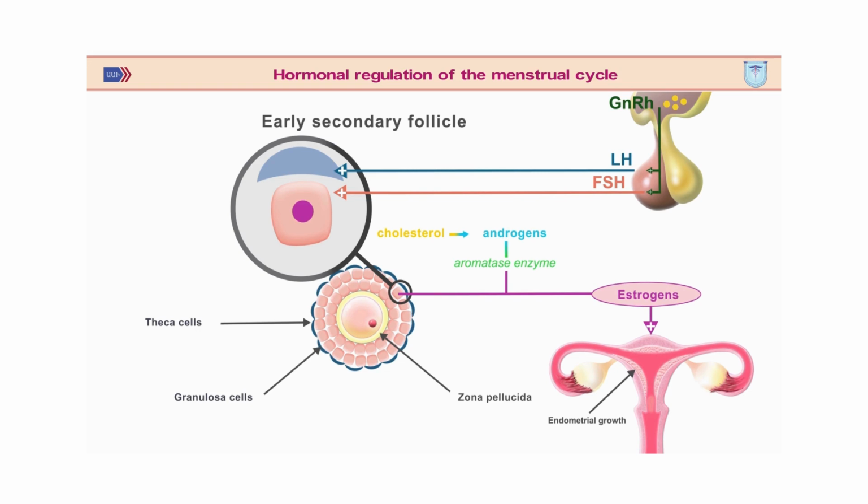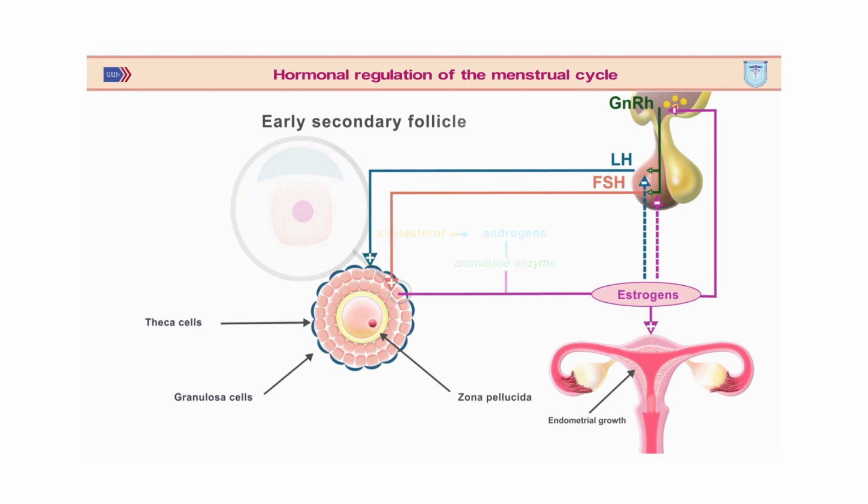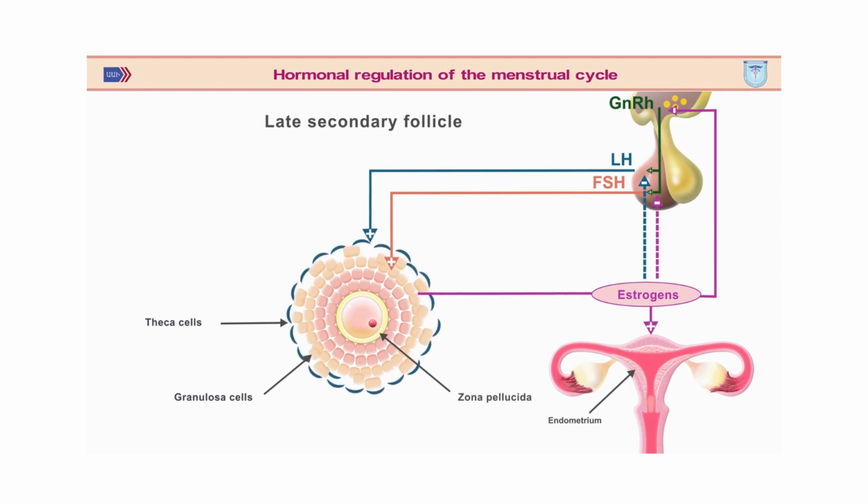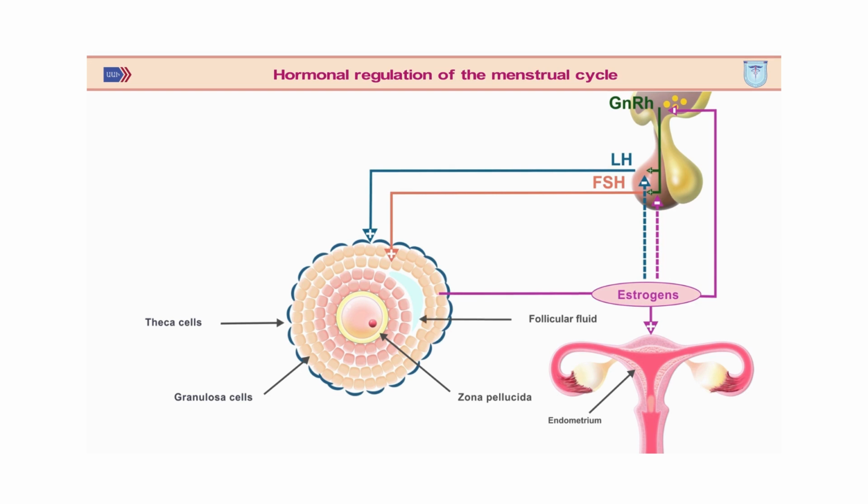From the theca cells, androgens diffuse into granulosa cells, where, under the influence of FSH and the aromatase enzyme, androgens are converted into estrogens. Estrogens stimulate endometrial growth and inhibit the production of GnRH, FSH, and LH. Further, the early secondary follicle turns into a late secondary follicle.